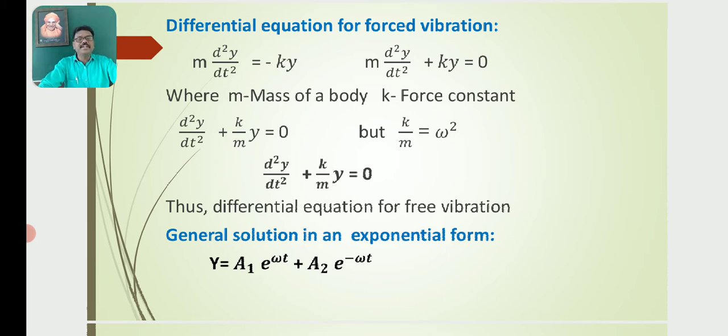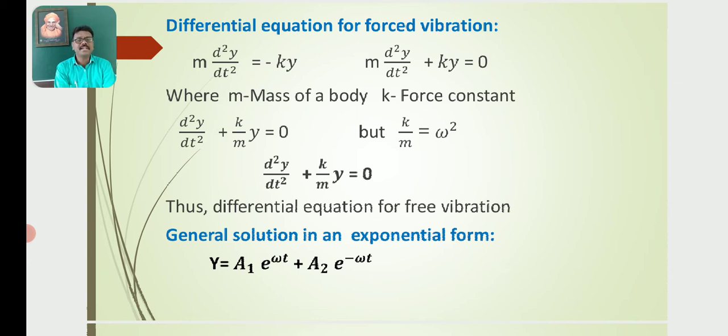So d square y by dt square plus k by m y is equal to 0, but k by m is equal to omega square. So this is called the differential equation for free vibration.